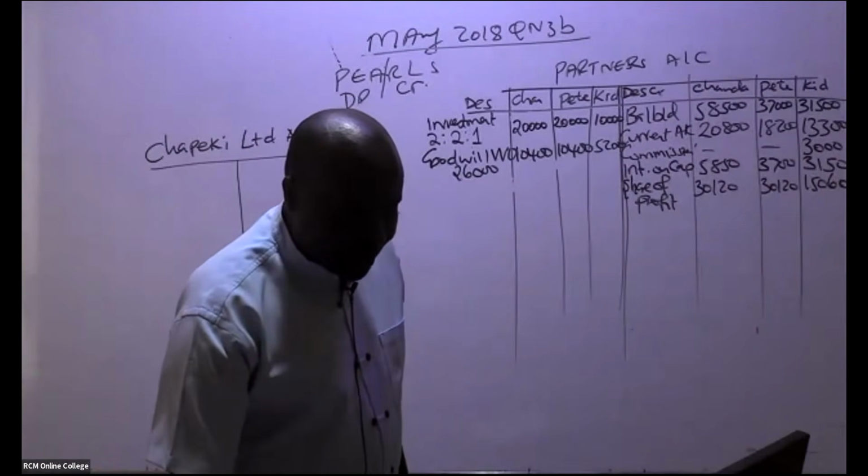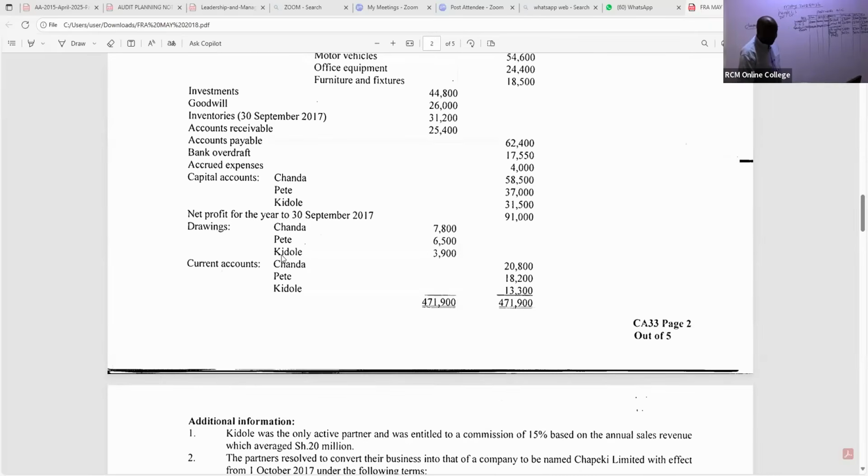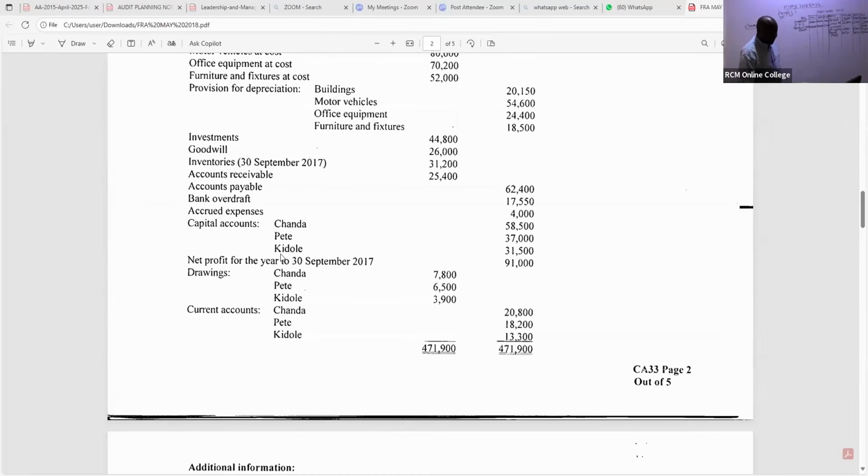Let's see here. So like capital accounts, I believe this we already have accrued. I hope we already have drawings. Let's in this case capture the drawings. These are drawings for partners. So we simply book them under partners. And remember, drawings are like expenses, so you shall debit. So come here and give us drawings.